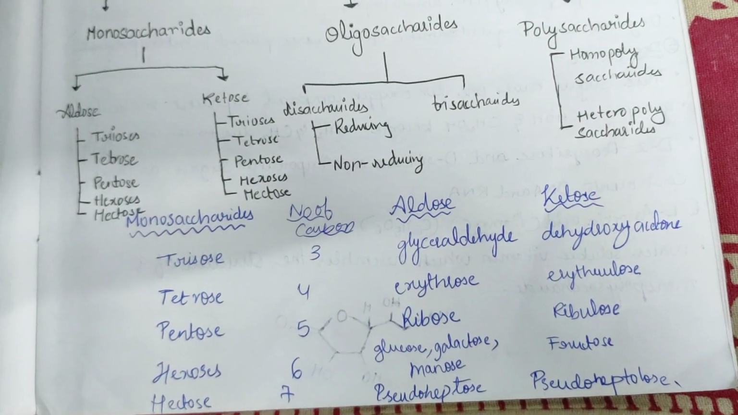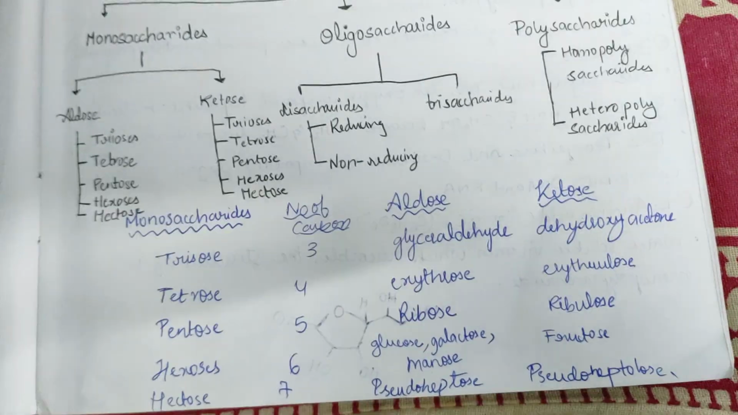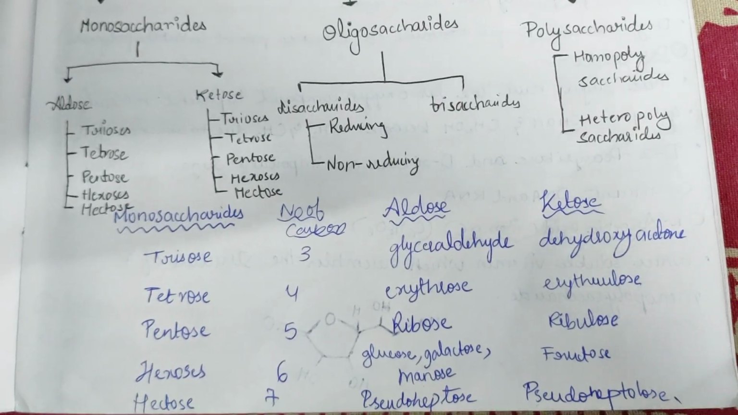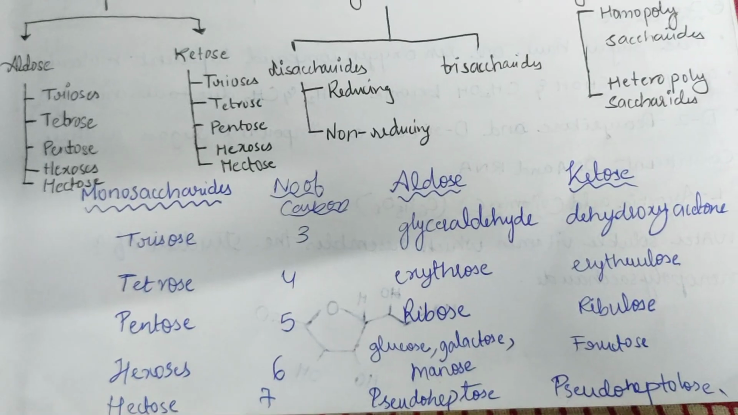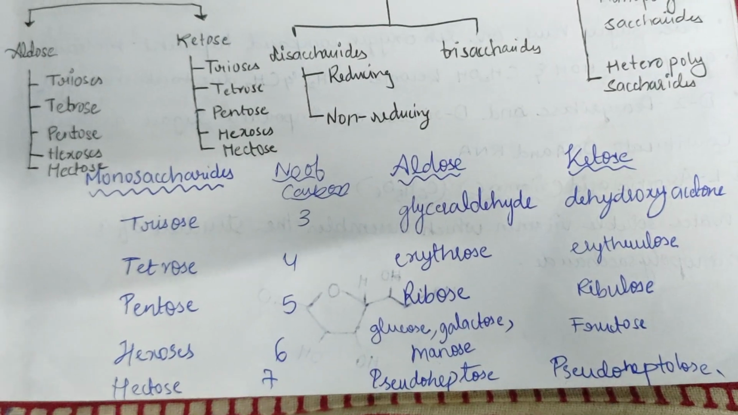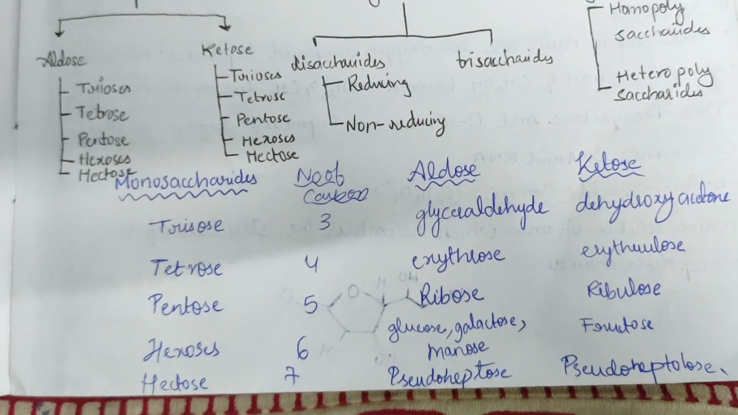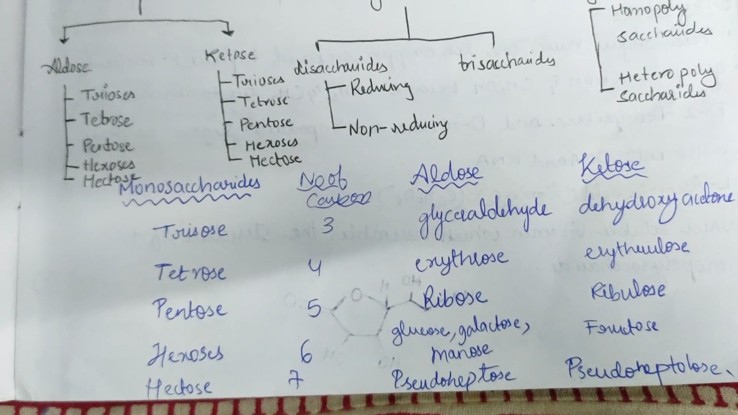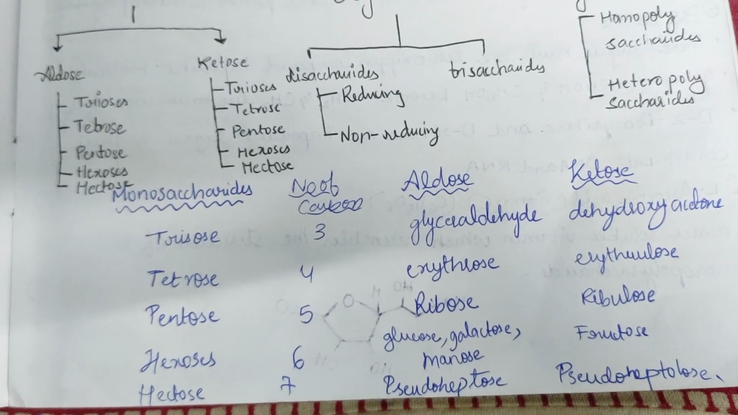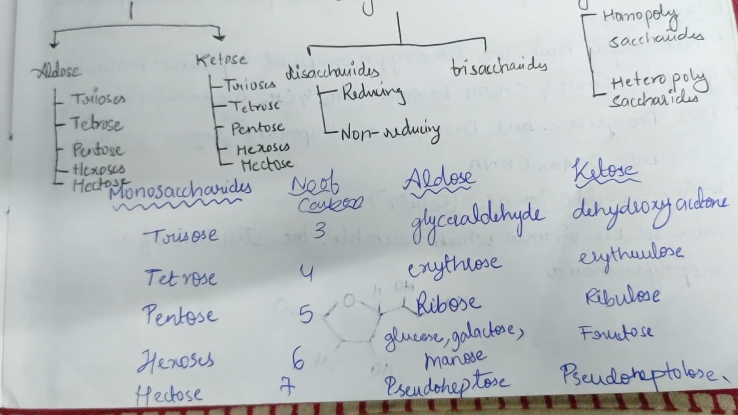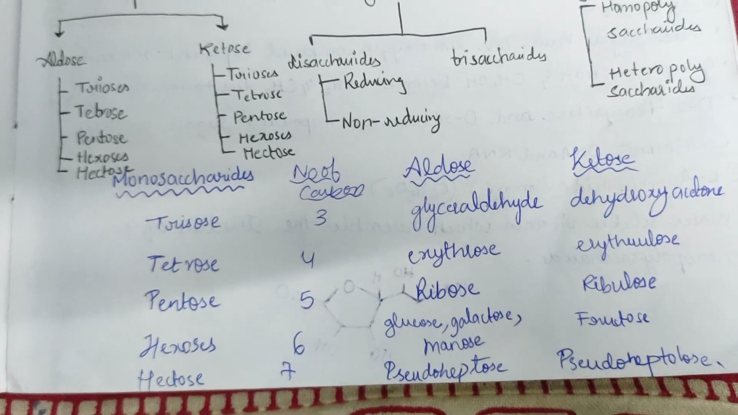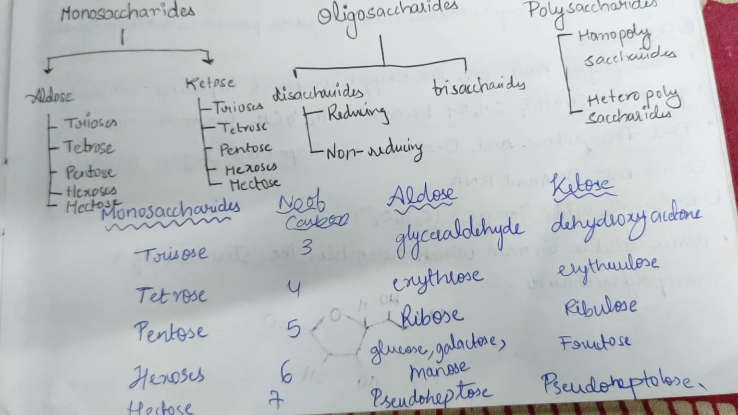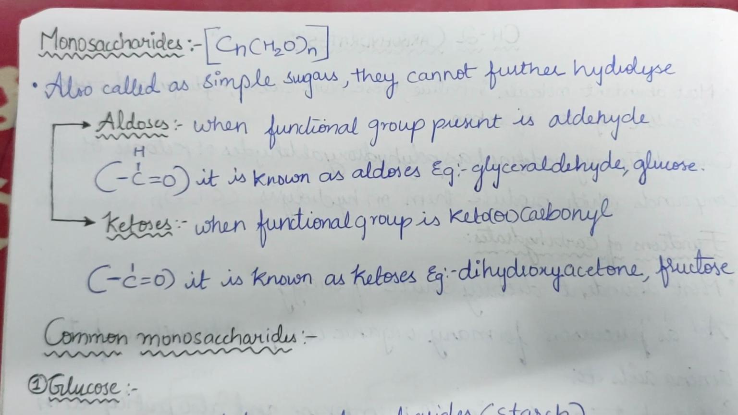Now tetrose has 4 carbon atoms. In aldose we have erythrose, whereas in ketose we have erythrulose. For pentose we have 5 carbon atoms. The aldose group has ribose and ketose has ribulose. Then hexose has 6 carbon atoms, like glucose, galactose, mannose, and in ketose we have fructose. Now heptose has 7 carbon atoms. An example is sedoheptose, and the ketone group has sedoheptulose. Now let us go in detail.